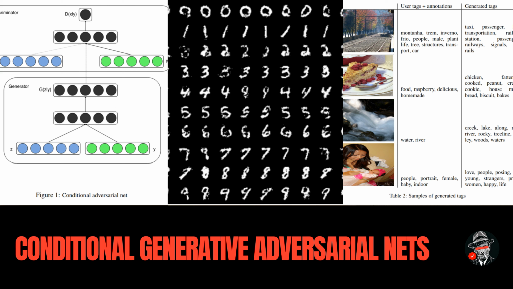Generated tags include chicken, fattening, cooked, peanut, cream, cookie, house-made, bread, biscuit, and bakes. User tags and annotations include water, river, tow. Generated tags include creek, lake, along, near, river, rocky, tree line, valley, woods, and waters. User tags and annotations include people, portrait, female, baby, indoor. Generated tags include love, people, posing, girl, young, strangers, pretty, women, happy, and life.